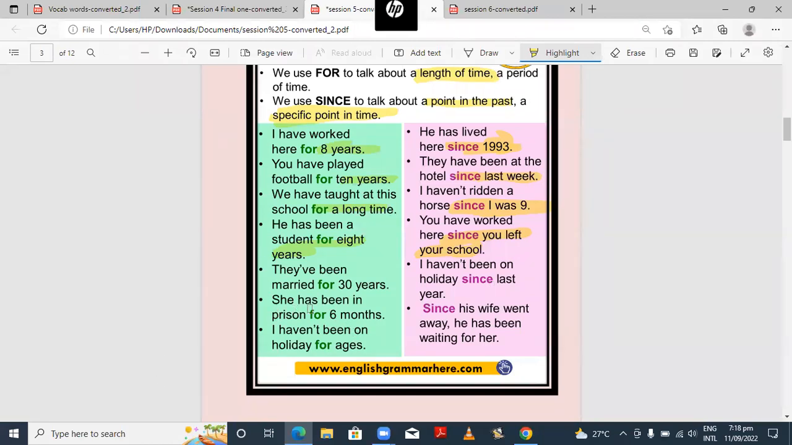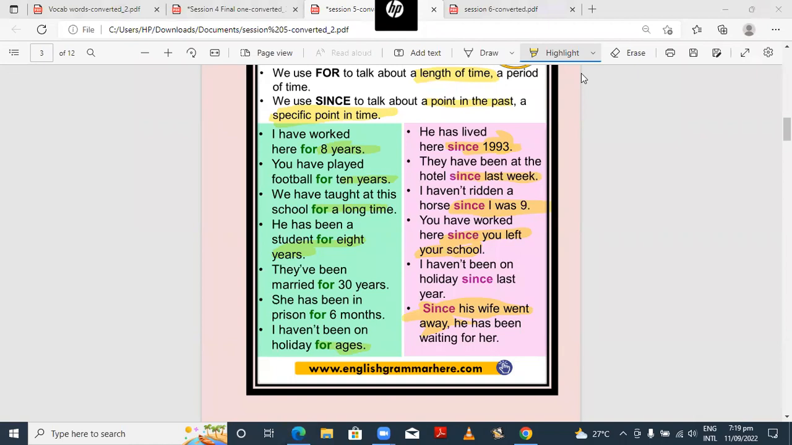Now, she has been in prison for 6 months. We again don't know which 6 months, right? Next one, I haven't been on holiday for ages. Very unspecific. We don't know how much ancient time we're talking about, right? Since his wife went away. Here they are highlighting the specific event, since his wife went away, since his relative died. Again, a specific event: a death, a birth, any occasion, any exceptional event.